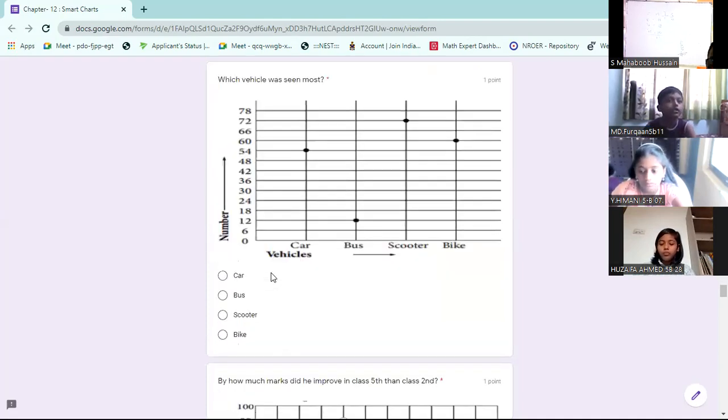Next. Which vehicle was seen most? Easily you can answer. Scooter. Yes, sir, scooter was seen most.